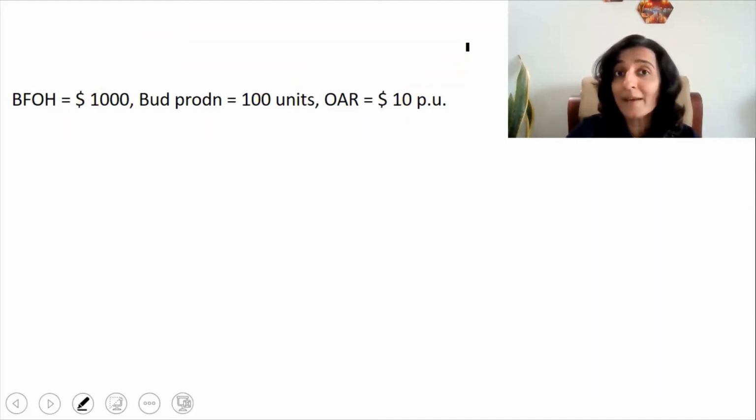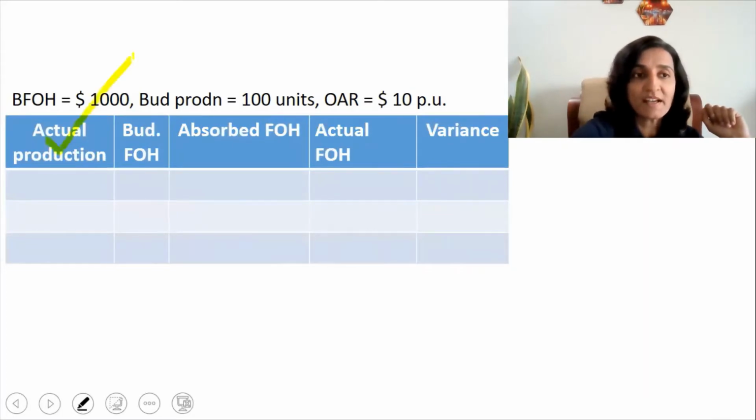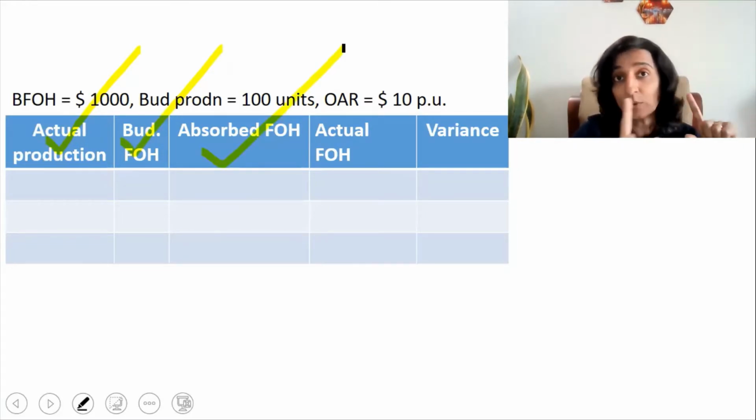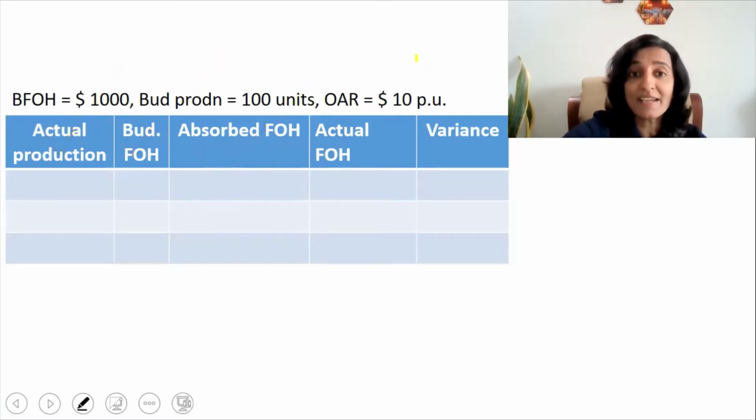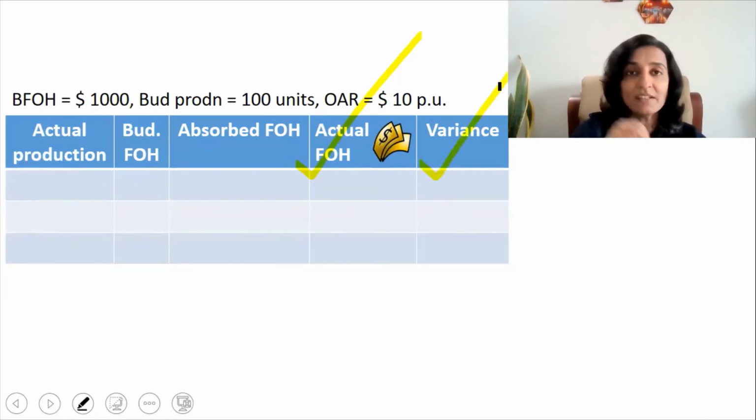Now we will see what happens when the actual production takes place. So the details that I am going to accumulate are: what is the actual production? What is the budgeted fixed overheads? What is the absorbed fixed overheads? That's the amount that hits the P&L account. What is the actual fixed overheads? Actual fixed overheads is nothing but the amount of cash that we pay for the fixed overheads. Okay. And finally, the variance.